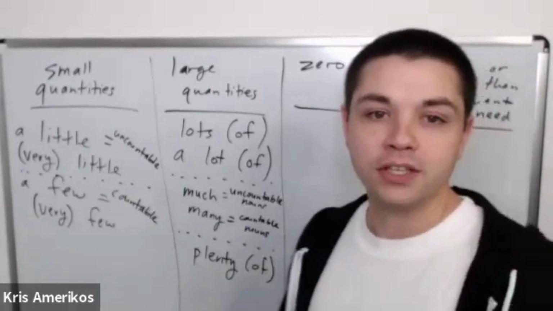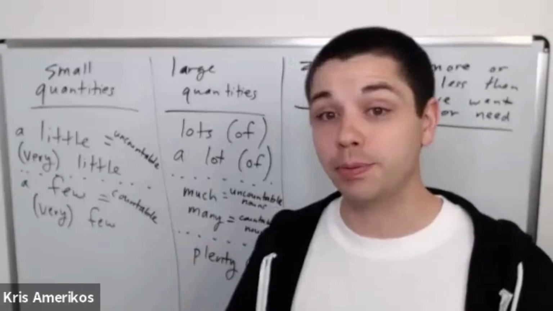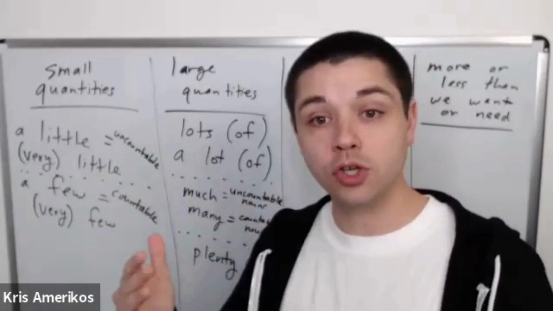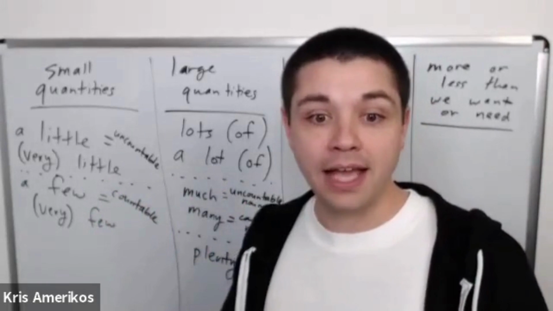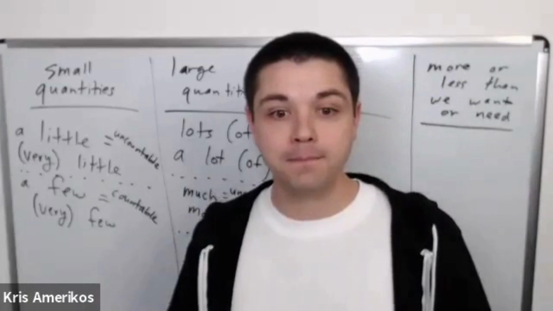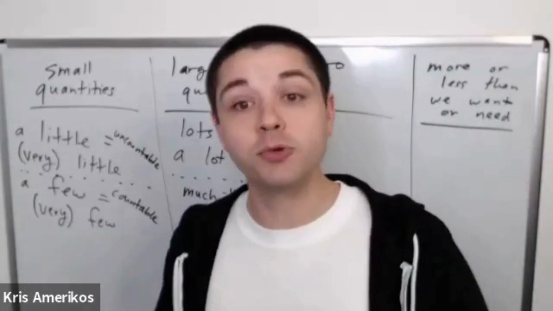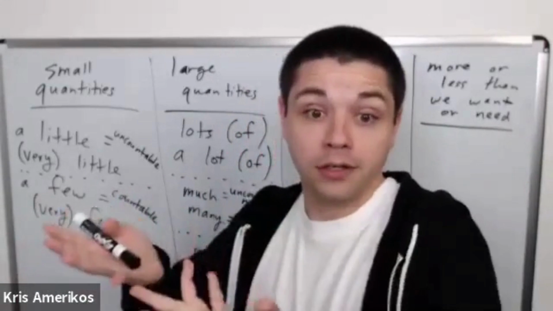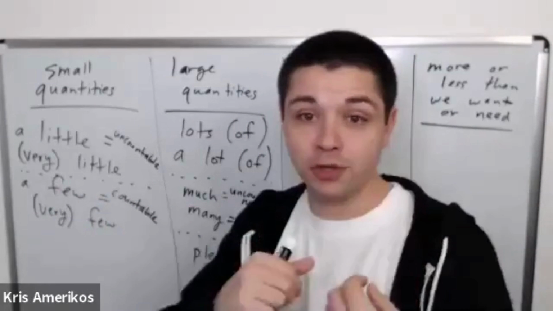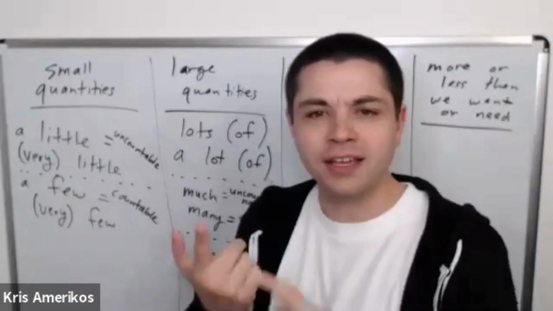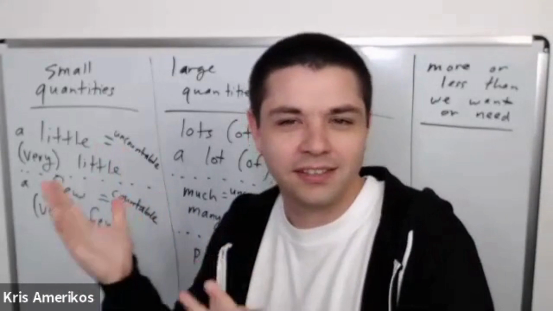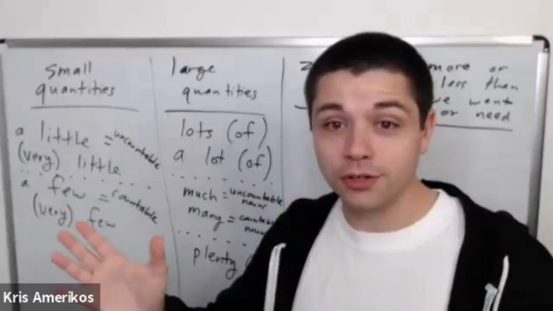Another example, we can use the word help. Help is a verb, but help is also a noun. It's a thing, and it's uncountable, right? So when someone helps us, we can say, thank you for your help. This is all of the things that they did that helped you. Thank you for your help. You don't say thank you for your helps, right? You don't say this. You use a different word.